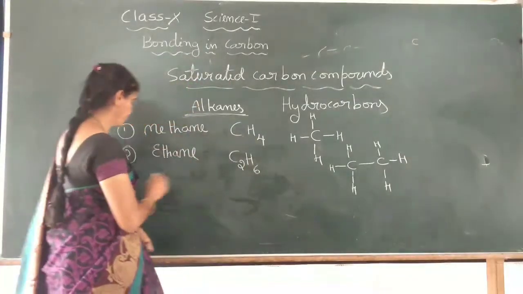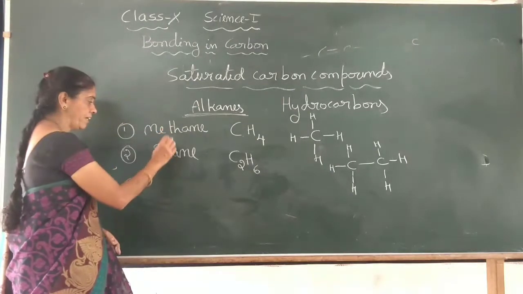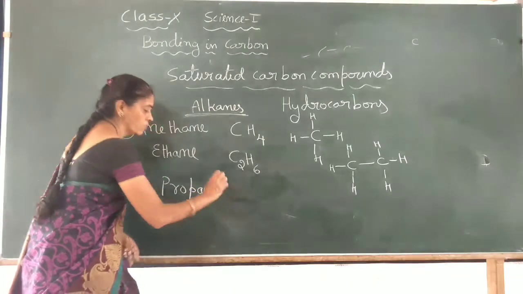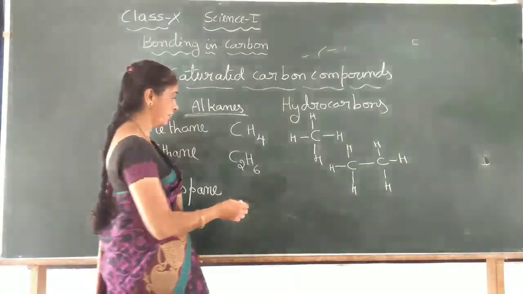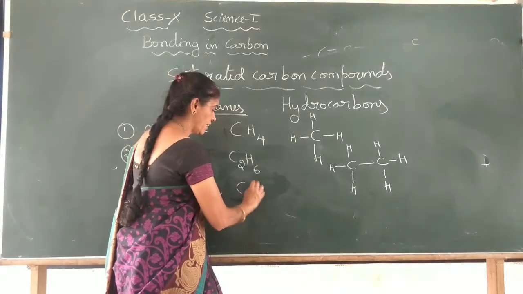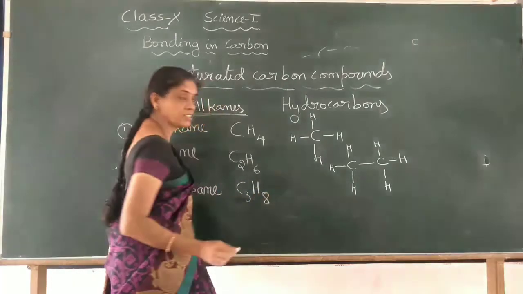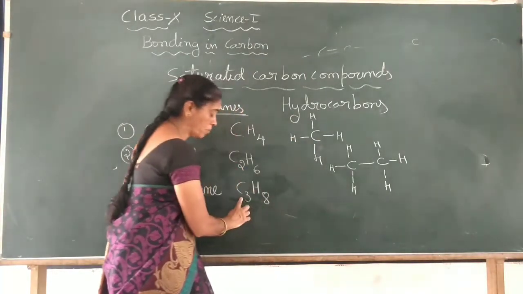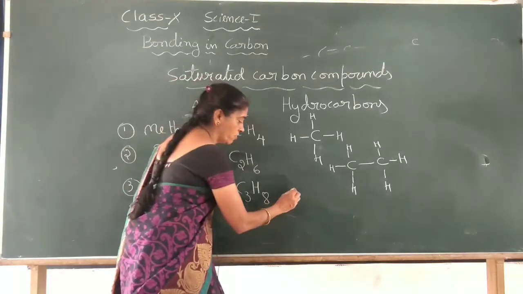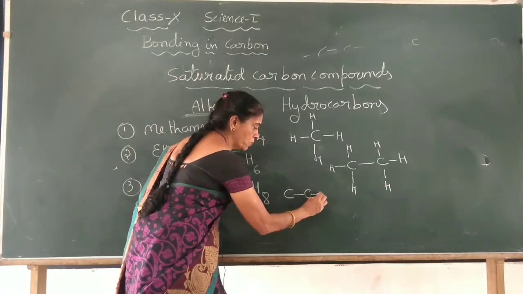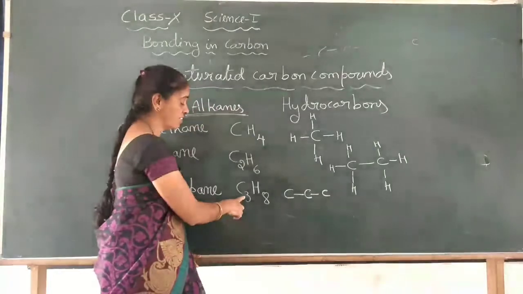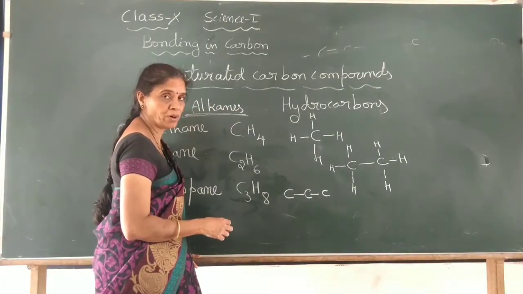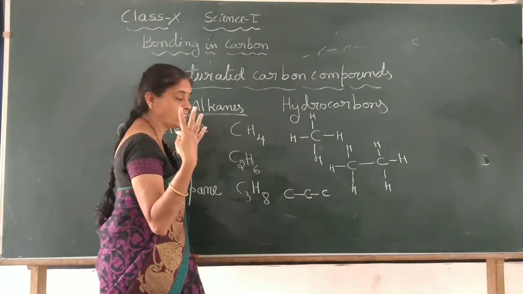The third one is methane, ethane, propane. Propane, here the formula is C3H8. C3H8, and if you want to write the structure, how many carbons do you have to show in the chain? 1, 2, 3, right? C3. Now, for each carbon, how many covalent bonds do you have to show? All single covalent bonds. Tetravalent. Tetravalent means 4 bonds.